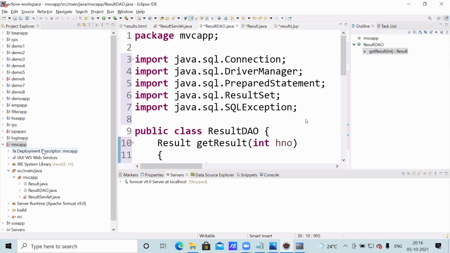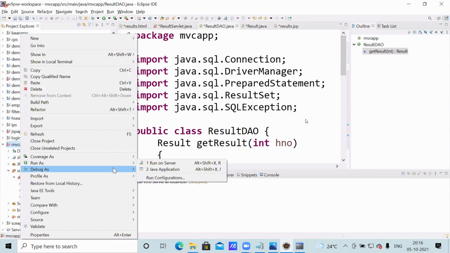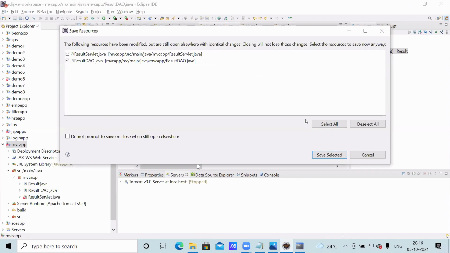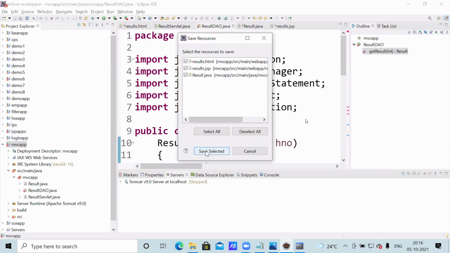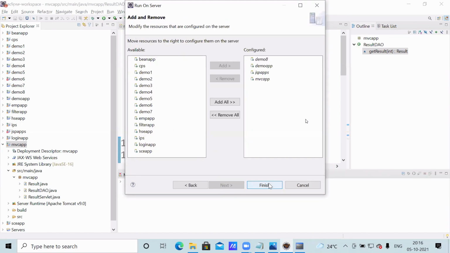See, right click, run as, run on server. Save selected. Next, finish.